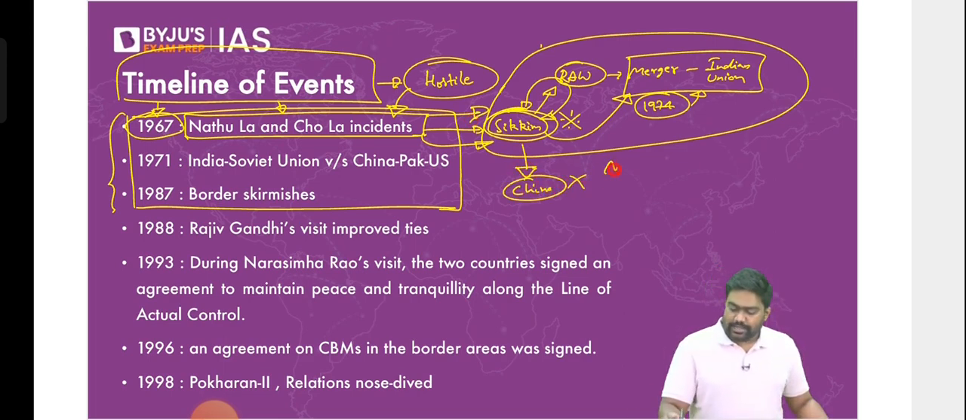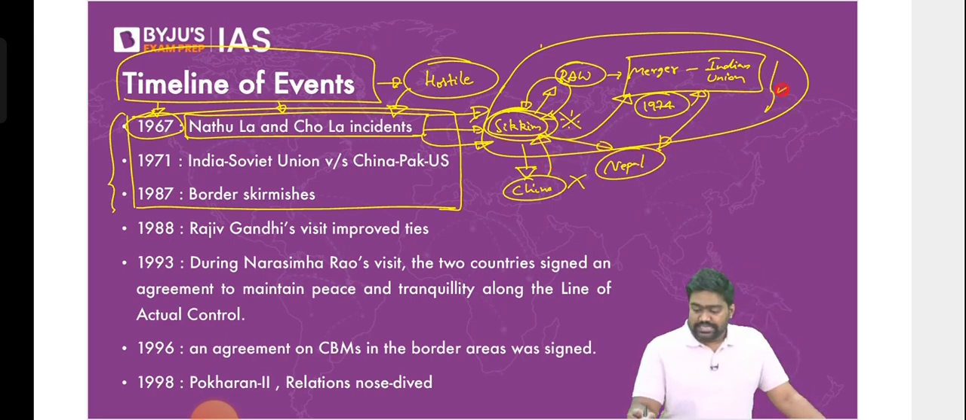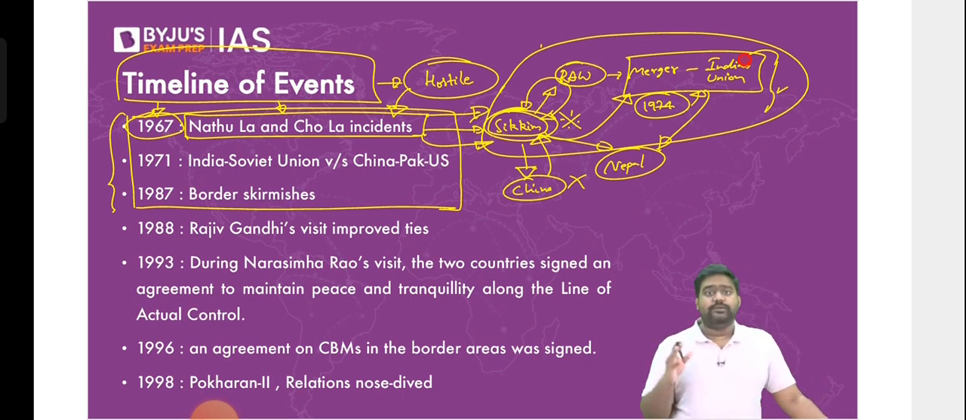And others got scared. Nepal. We studied how Nepal was worried when Sikkim merged with India. Right. So China wouldn't recognize Sikkim as Indian territory for many, many years. For almost 30 years, China would not recognize Sikkim as Indian territory.